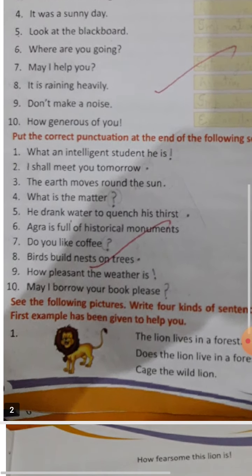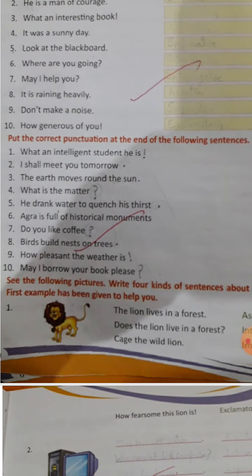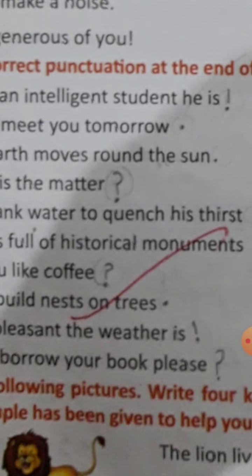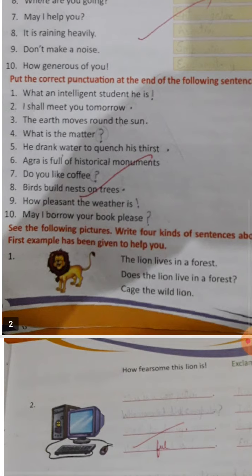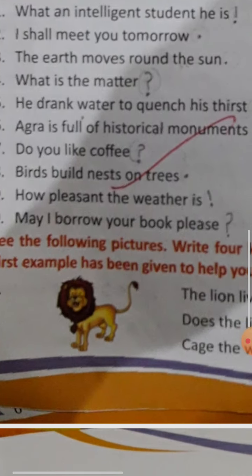After that there is Exercise B. Put the correct punctuation at the end of the following sentences. Now here you have to use only the correct punctuation mark. Listen to me very carefully. Punctuation means whatever sign we are using at the end of the sentence. You have to use either a full stop for assertive and imperative, an exclamation mark for exclamatory, and a question mark for interrogative sentences, by reading them one by one. You can do it in your own book.